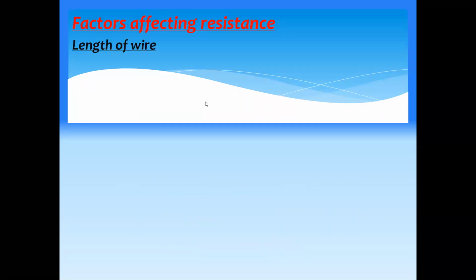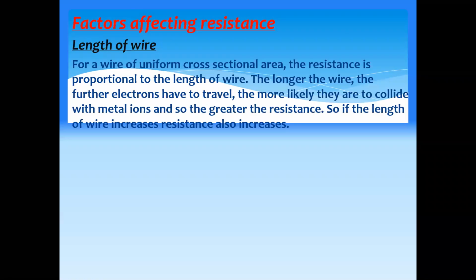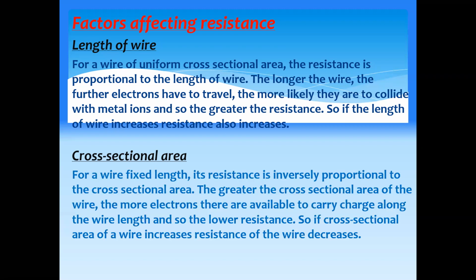So the factors which affect the resistance, number one, the length. If we have a uniform cross-sectional area, the longer the wire, the further the electrons have to travel, so they will have more collisions. That's why it will have higher resistance. And it also depends on the cross-sectional area. If the wires have the same length, the one which has a small cross-sectional area will have higher resistance.